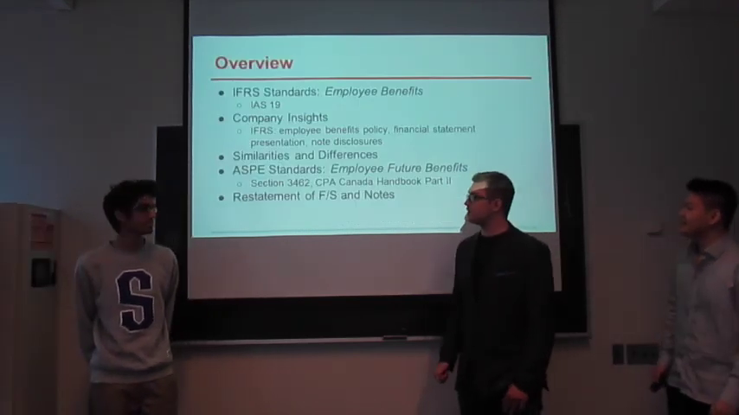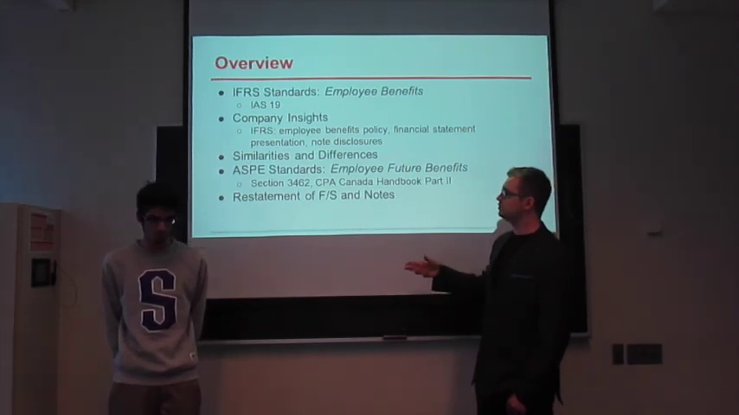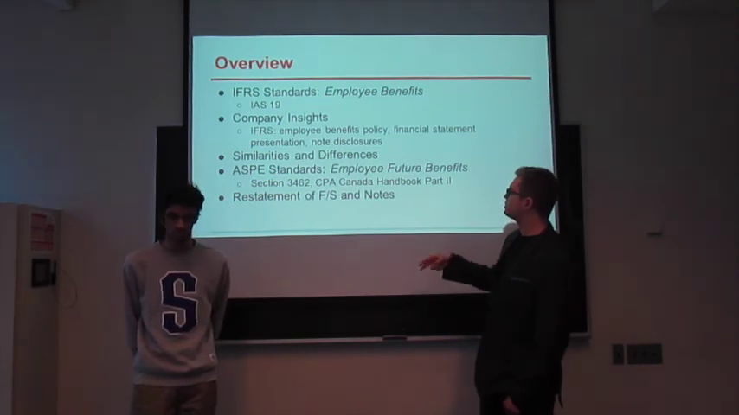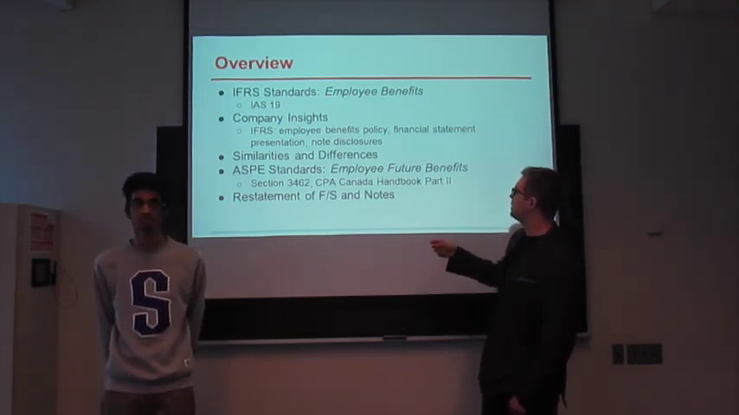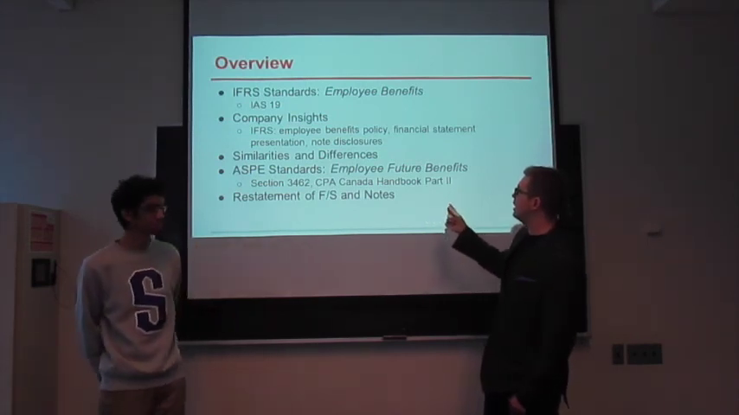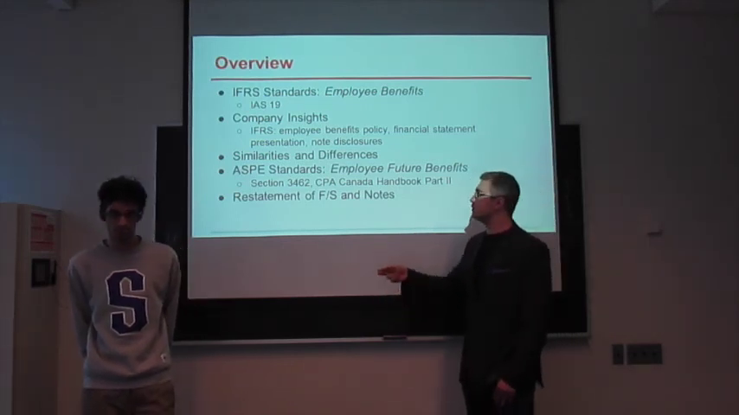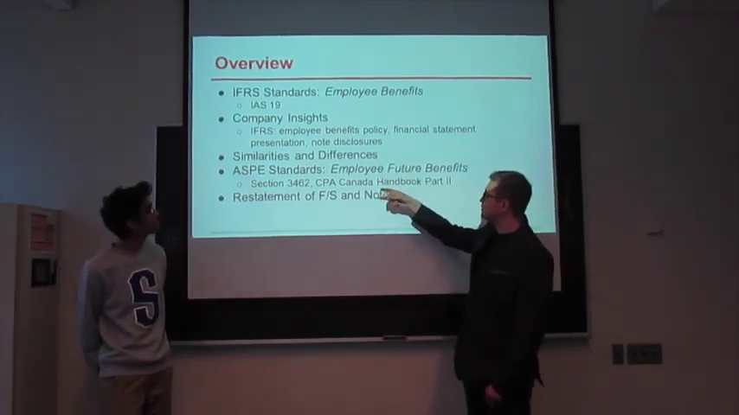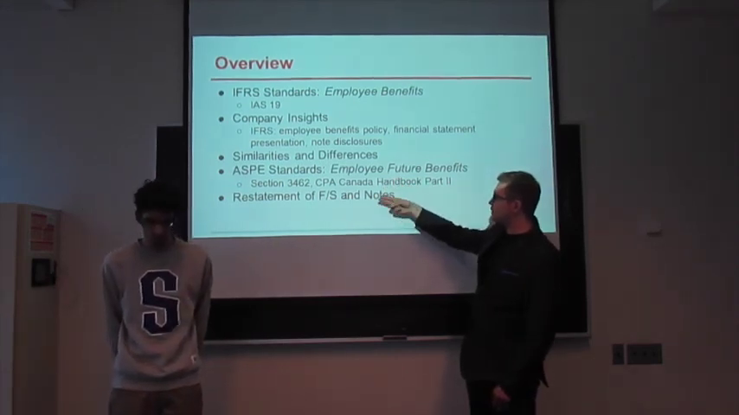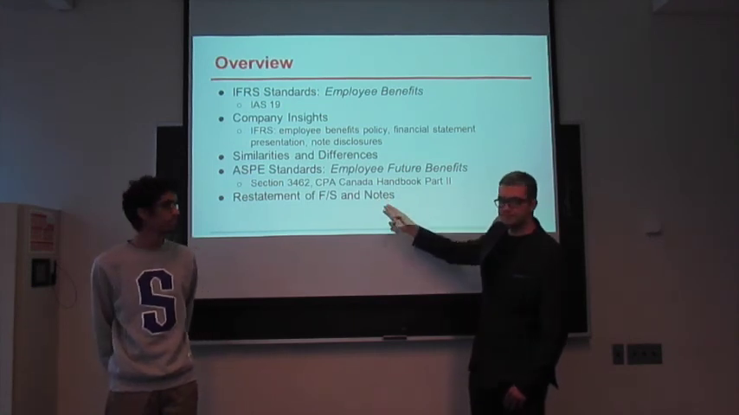Right, so the IFRS standard we're going to be talking about is IAS 19. Then we're going to move on to summarizing how the various companies disclose their policies, how they present pension benefits and termination benefits in their financial statements, and just their general accounting policies. Then we're going to talk about the similarities and differences in the related. Then we're going to talk about the ASPE standards and the differences between them and IFRS. And finally, we're going to restate one of the company's financial statements and notes using ASPE.